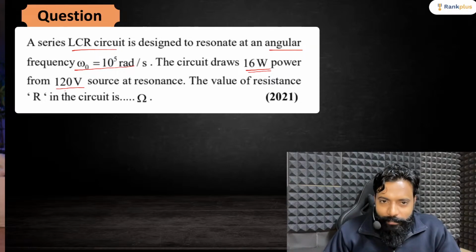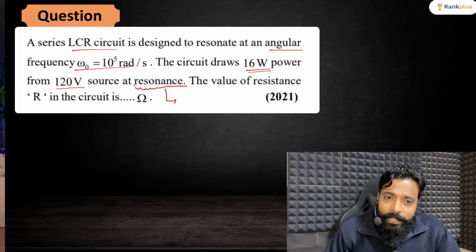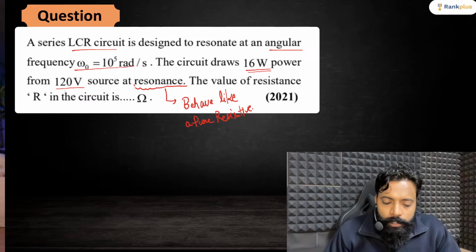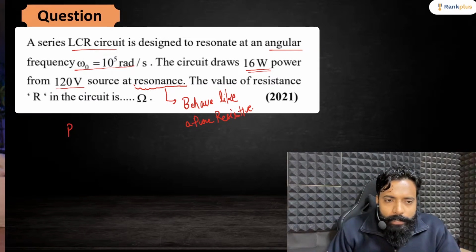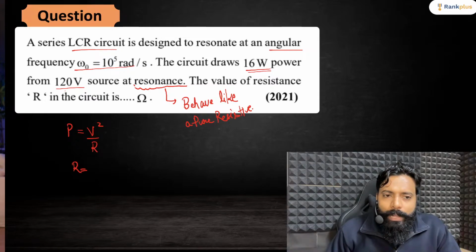This question is very, very easy because we know that in case of resonance, the circuit behaves like a pure resistive circuit, right? So you can use a very simple formula that power is equal to V square by R, and you need to find the value of R, so it will become V square by P.